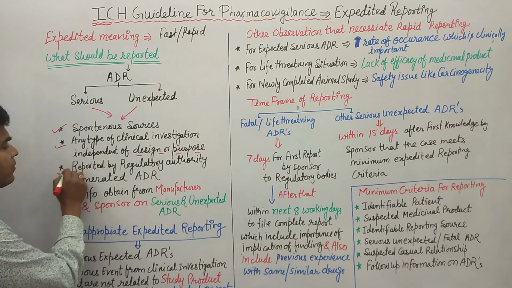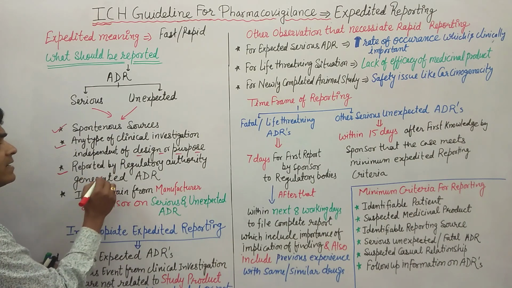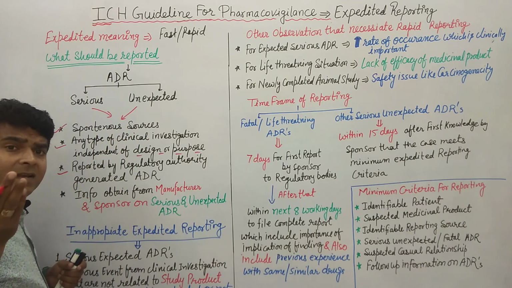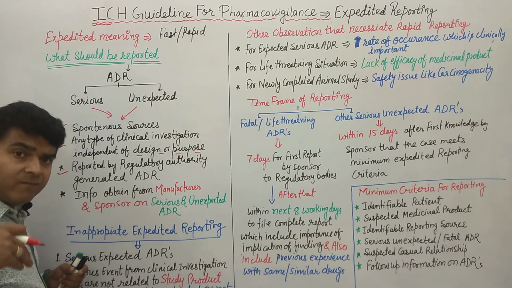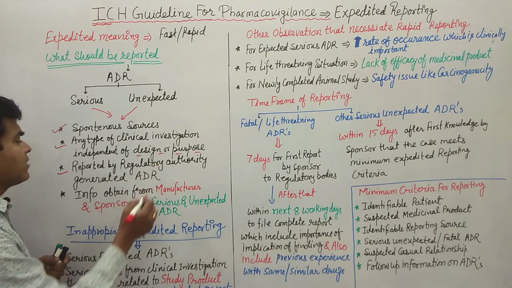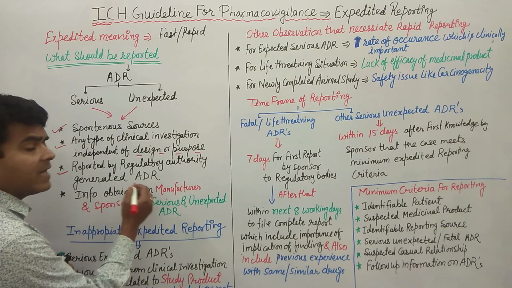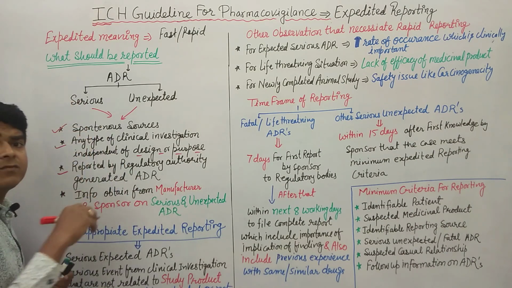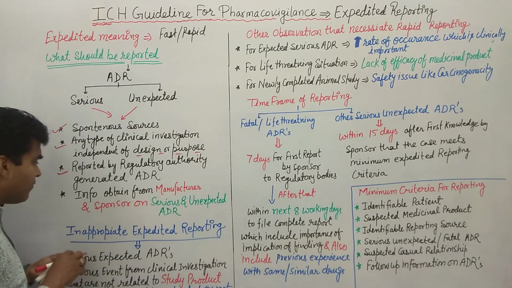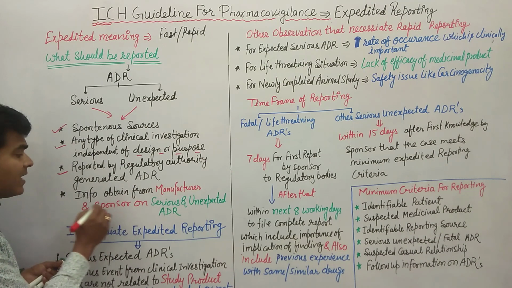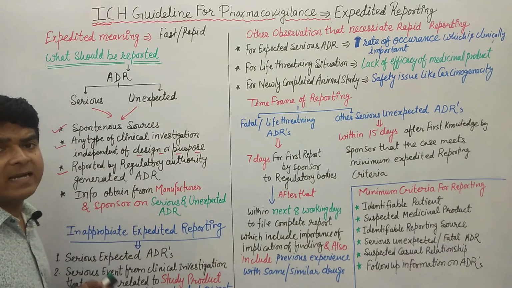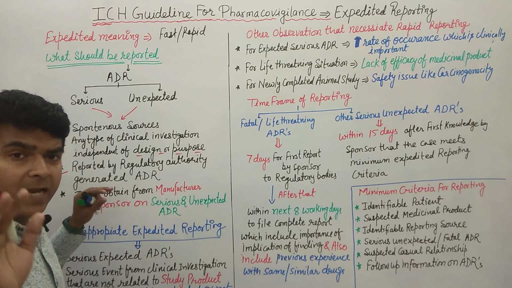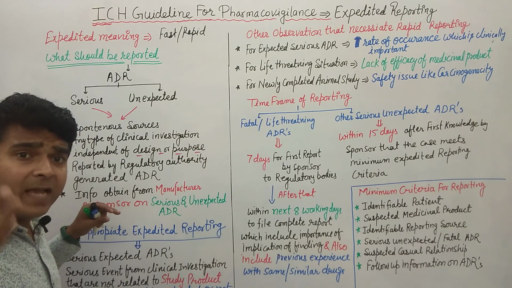If the serious and unexpected ADR is not recognized by the sponsor or manufacturer, but is recognized by regulatory authority generated ADR publications, then such ADR should be included in the expedited reporting, as well as information obtained from the manufacturer and sponsor on serious and unexpected ADR. So I hope you are able to understand what kind of ADR we have to report in expedited reporting.